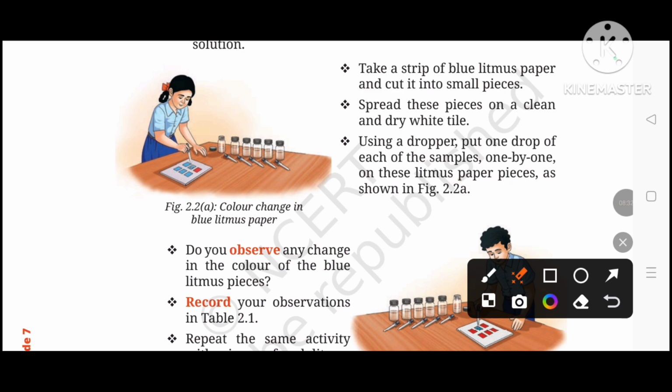In the picture, a girl is spreading small pieces of blue litmus paper on a white tile, and she is doing this activity using a dropper and adding all the samples drop by drop on the litmus paper. If you carefully observe, you will notice that the dropper was changed for each sample. She took a new dropper for each drop from a different sample. The color changes in the blue litmus paper, and you also observe that the blue litmus paper turns red after adding these samples.